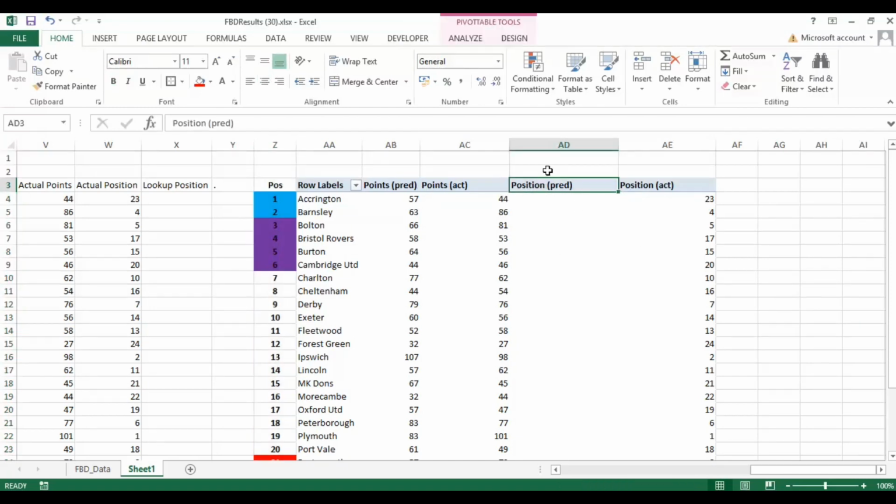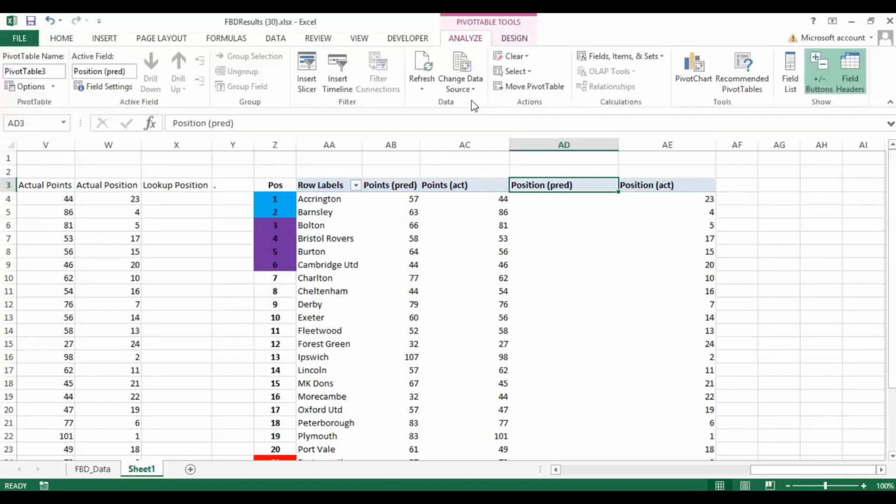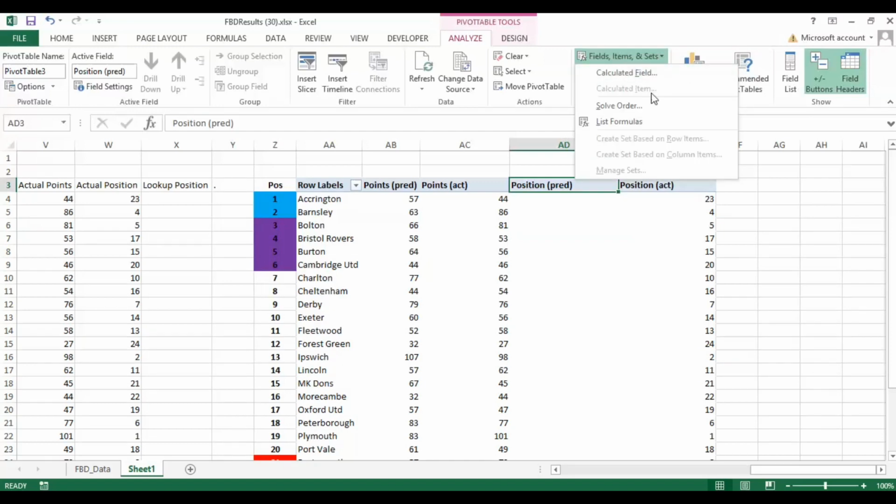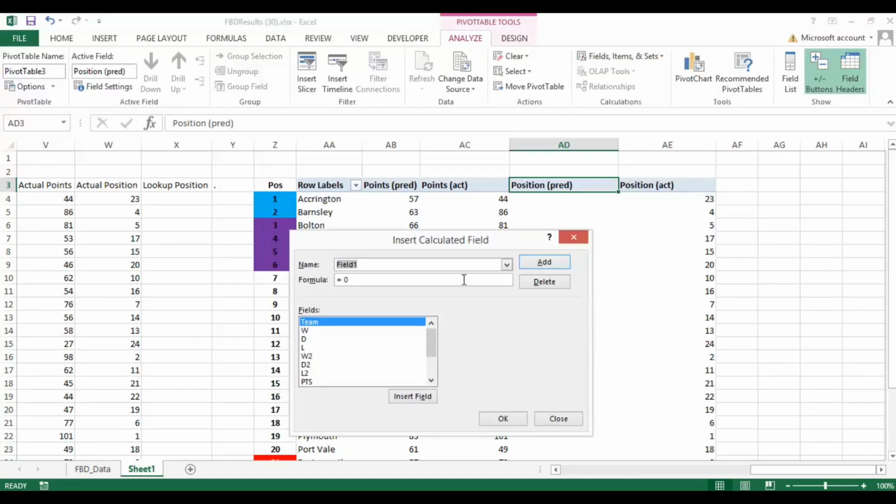Now what we can do with a pivot table is go a step further and calculate some detail that we don't already have as an option. And we can go here to analyze pivot table, fields, items and sets, and then calculate field. Okay. Now the first thing we want to calculate is the points diff. And I'm just going to call it points D for the minute.